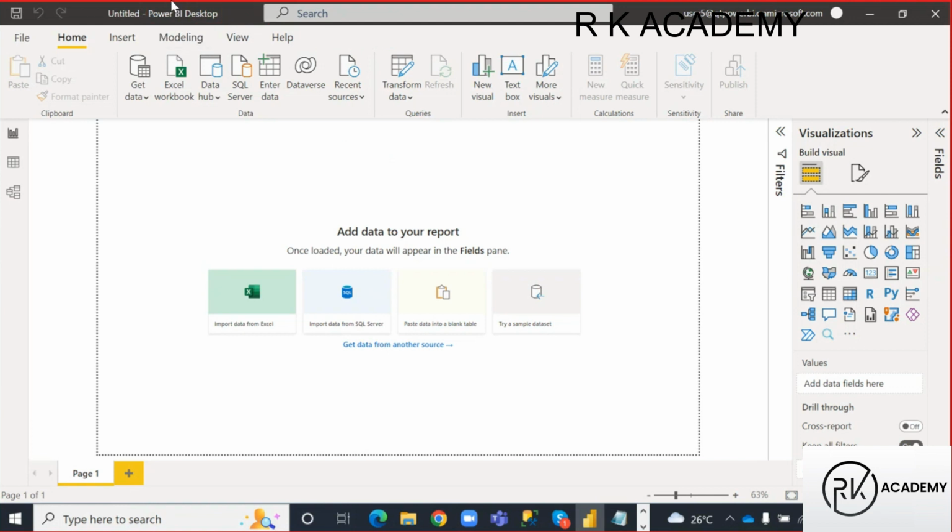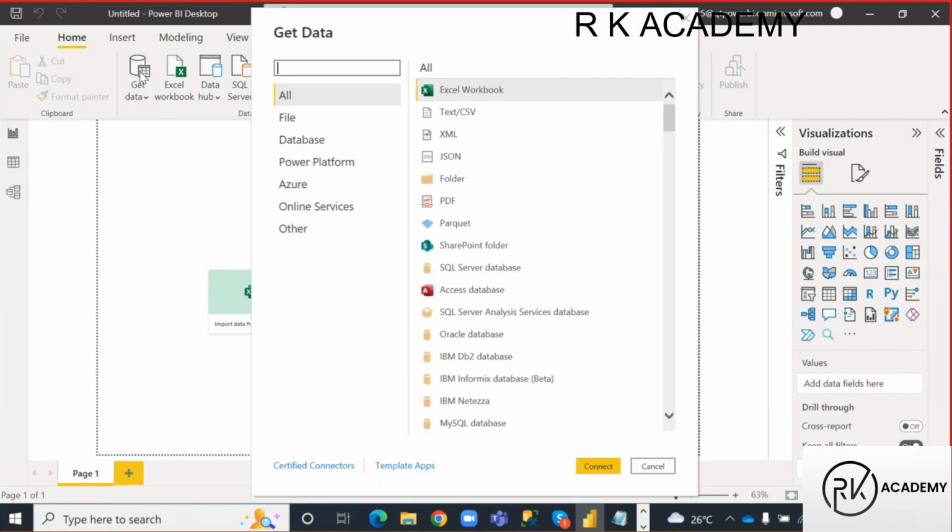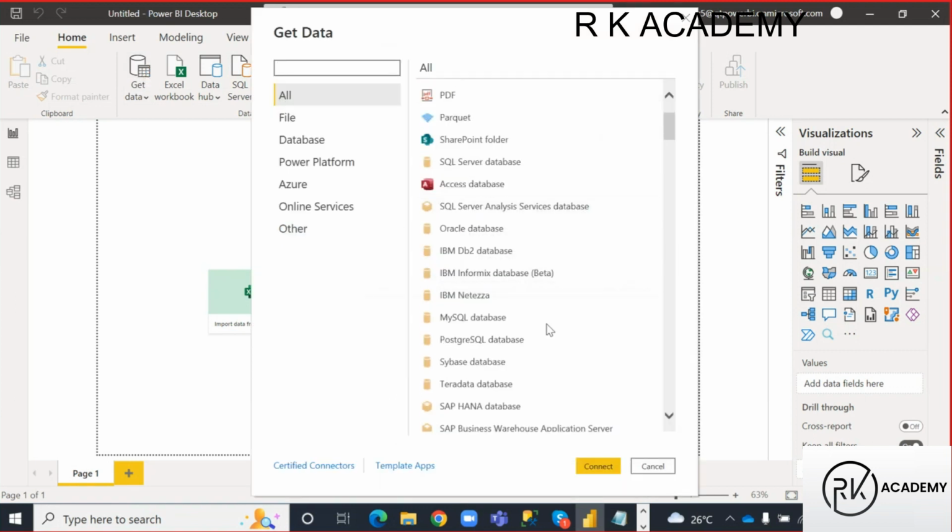So I opened this Power BI Desktop. I want to bring some data to this software. The business data will be in data sources. Through Power BI, how many sources can I connect? 114 sources I can connect. Where can I see that information, from where I can bring the data? Here you can see the Get data option. Just click on this Get data, guys. Once I click on that, I can see the data sources information.